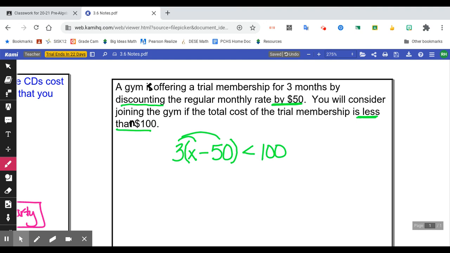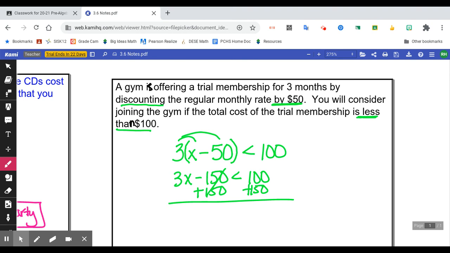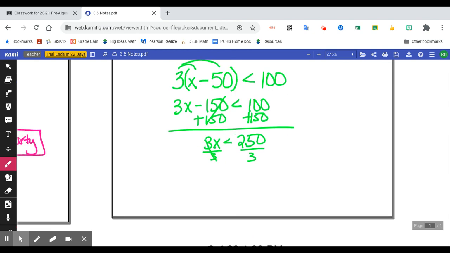Okay, let's distribute. We've got 3x minus 150 is less than 100. We're going to add over 150 since it's being subtracted. 3x is less than 250 and divide by 3. Now, when we divide by 3, we get x is less than, and you get a decimal, 83.3 repeating.